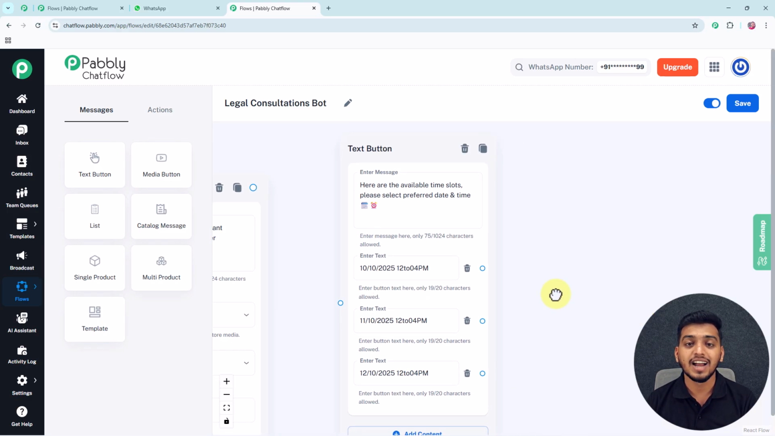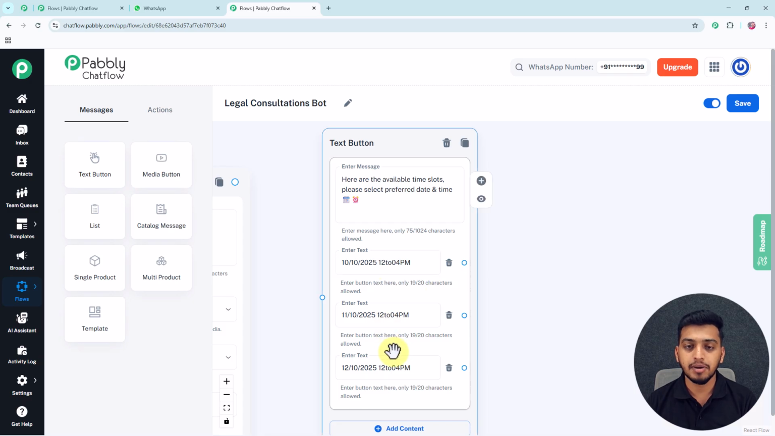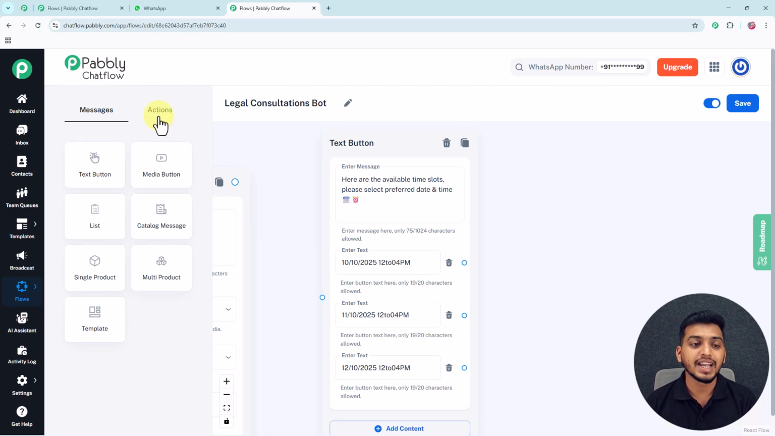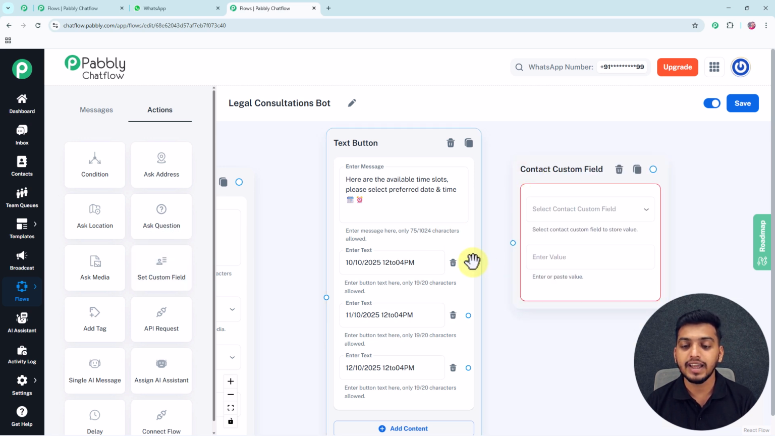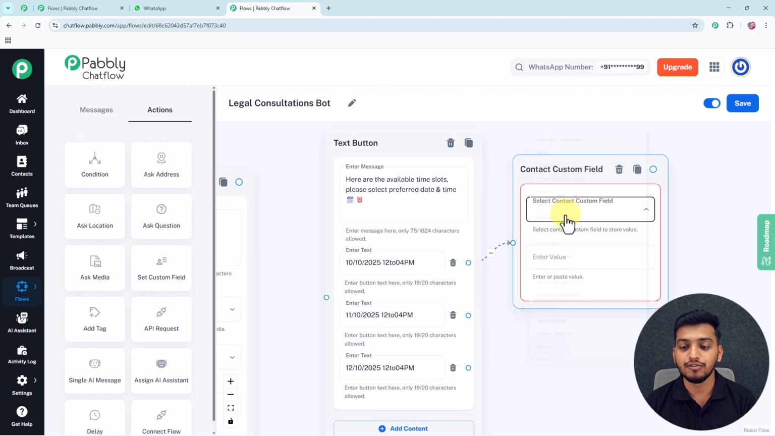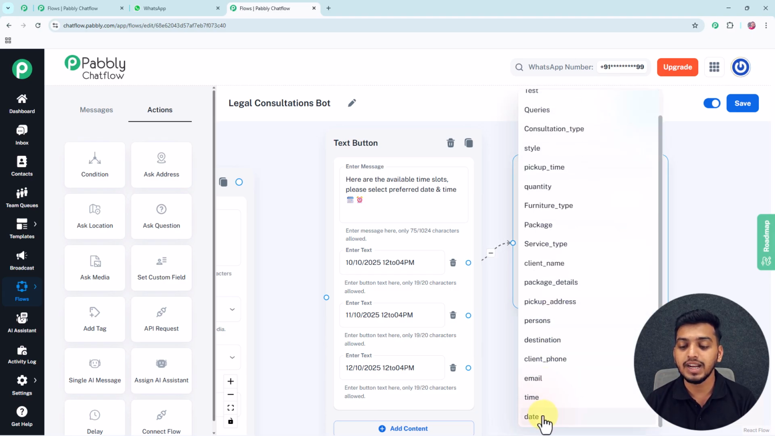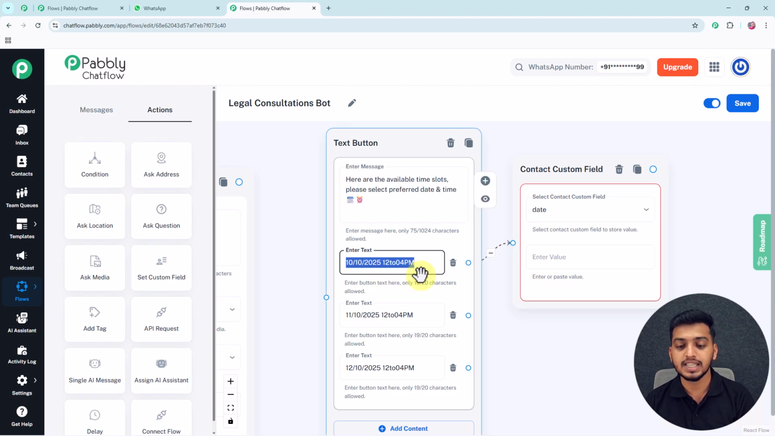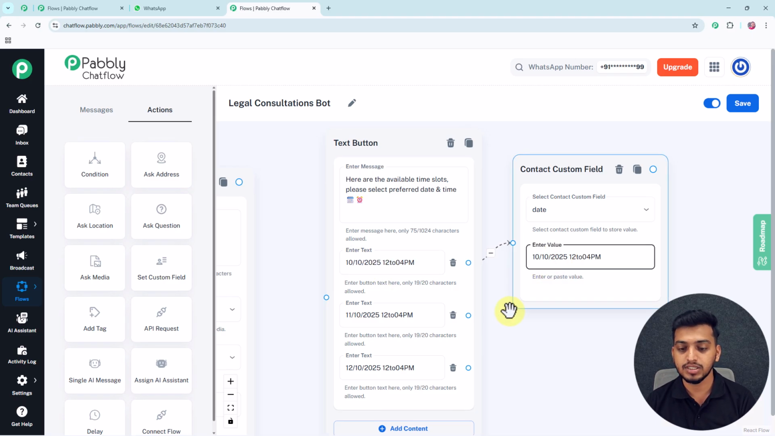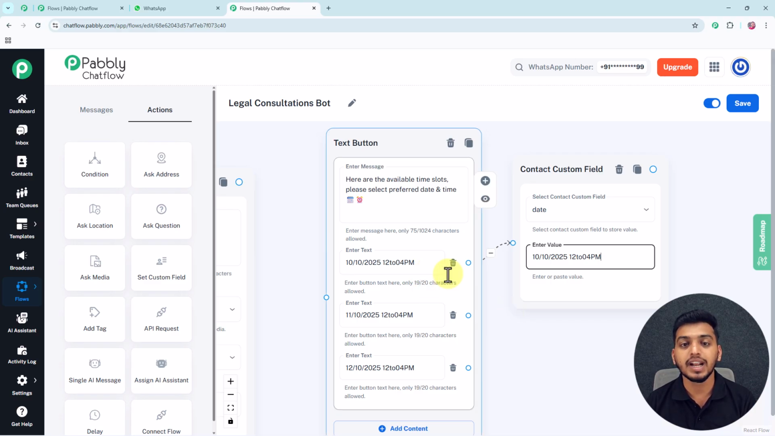And here, as I also want to store the date selected by my customer, so for that I will again drag this set custom field and I will drop it in here, and then I will connect both of these following circles. And this time for this contact custom field I will select this particular field date, and after that for this enter value I will paste this exact same text inside this box. And here I have successfully set up the custom field for my first button, and now I will quickly complete the setup of my custom field for my remaining 2 buttons.